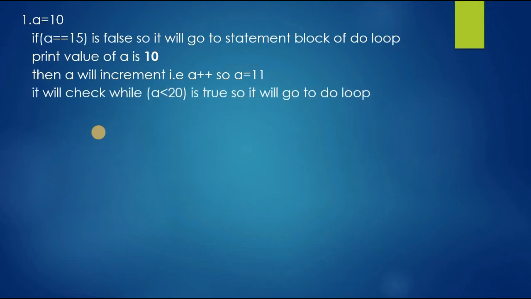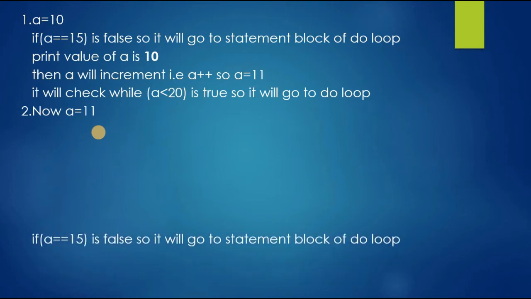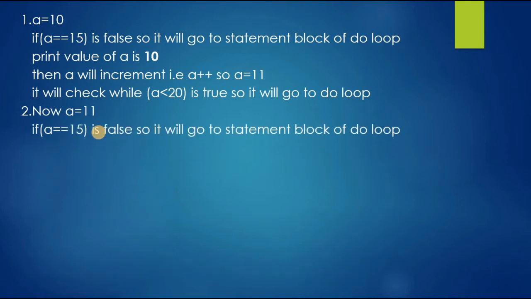Then it will check the while condition, the condition is true, so again it will go to the do loop. Now a is equal to 11 and it will check the if condition. The if condition is false here, so again it will go to the do loop statement and there it will print the value of a is 11.